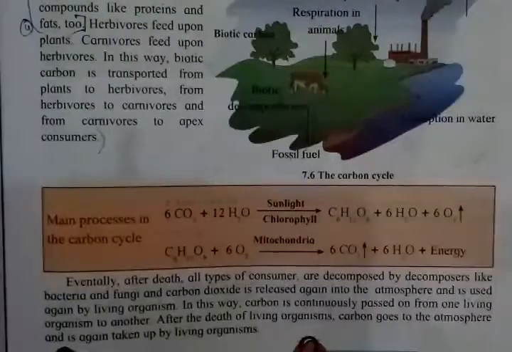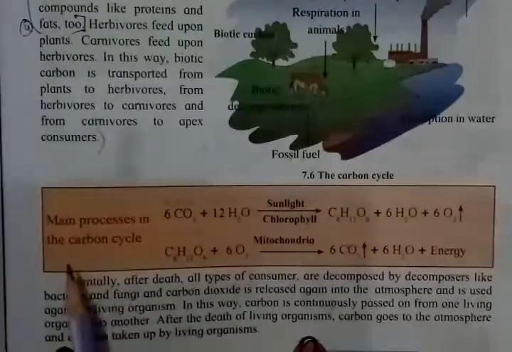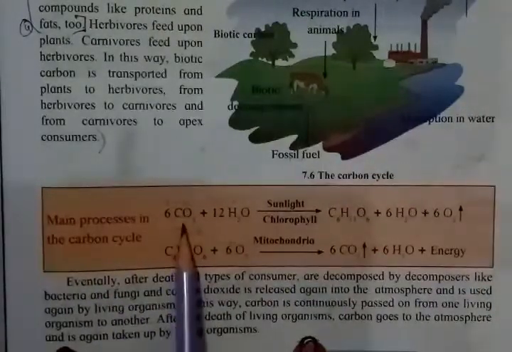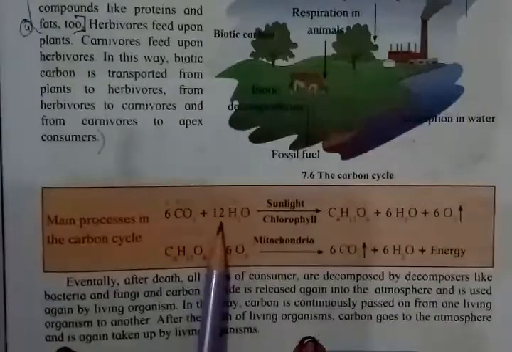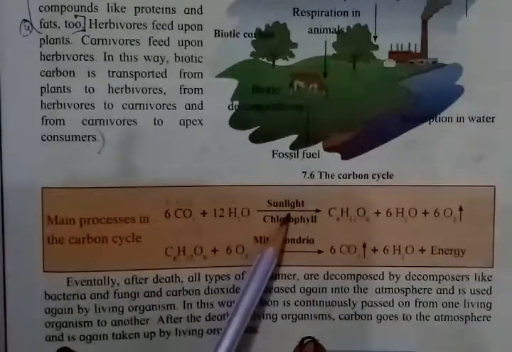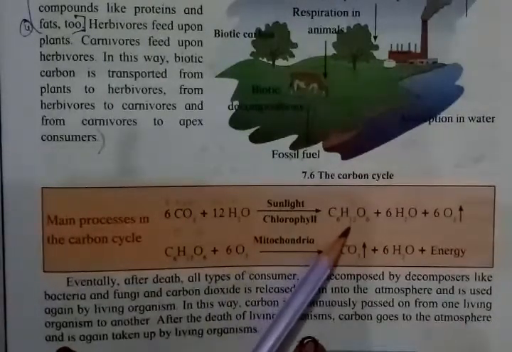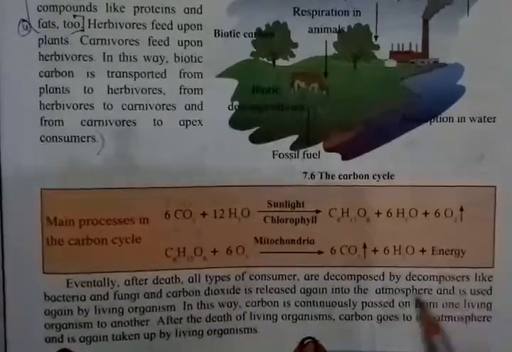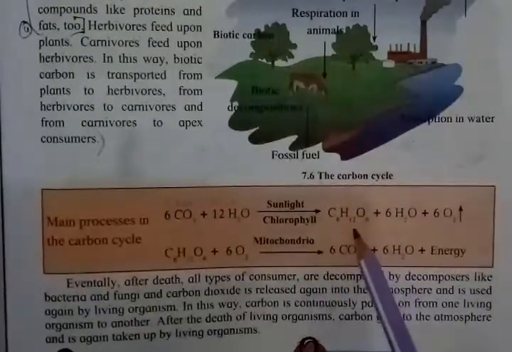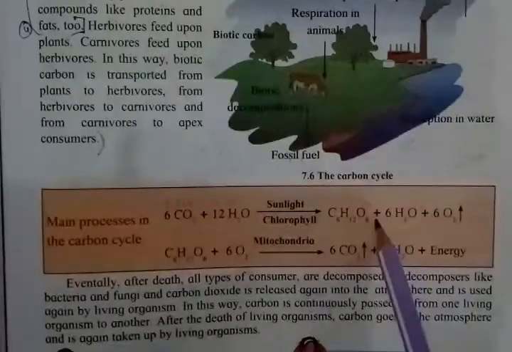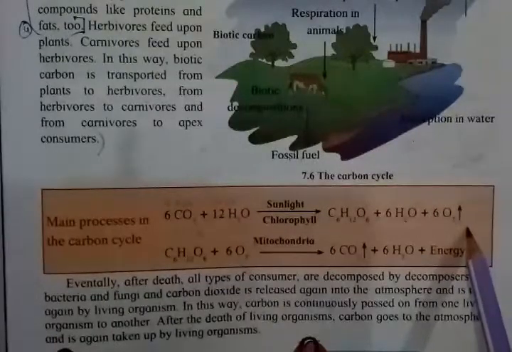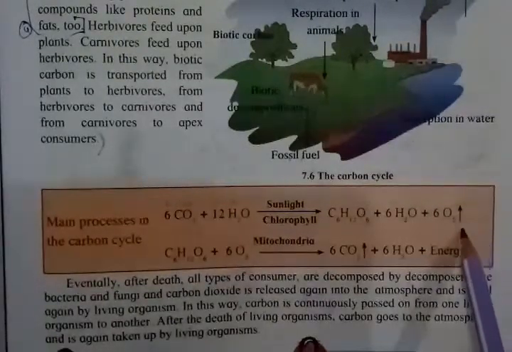Here one chemical process which occurs during the carbon cycle is given. If we take 6 molecules of carbon dioxide and 6 molecules of water, that is H2O, in the presence of sunlight and chlorophyll, plants prepare their own food. Then they produce glucose. This formula C6H12O6 is nothing but glucose. They produce glucose and 6 molecules of oxygen which is released by them.